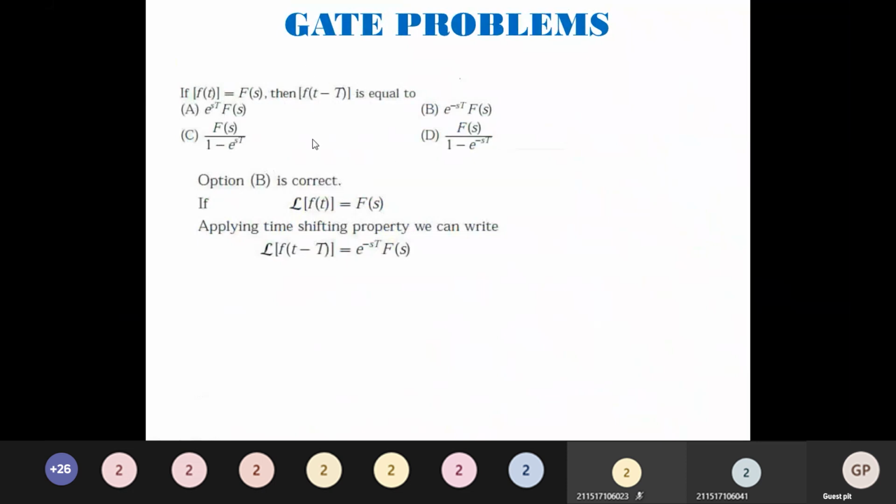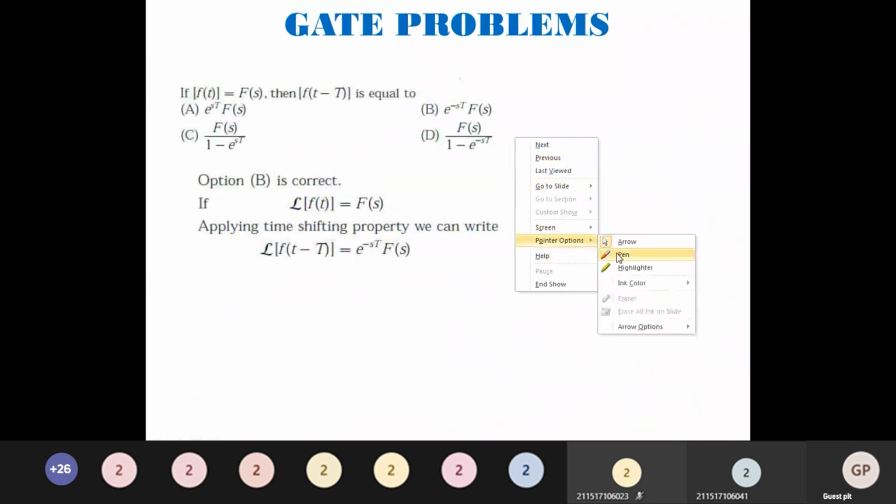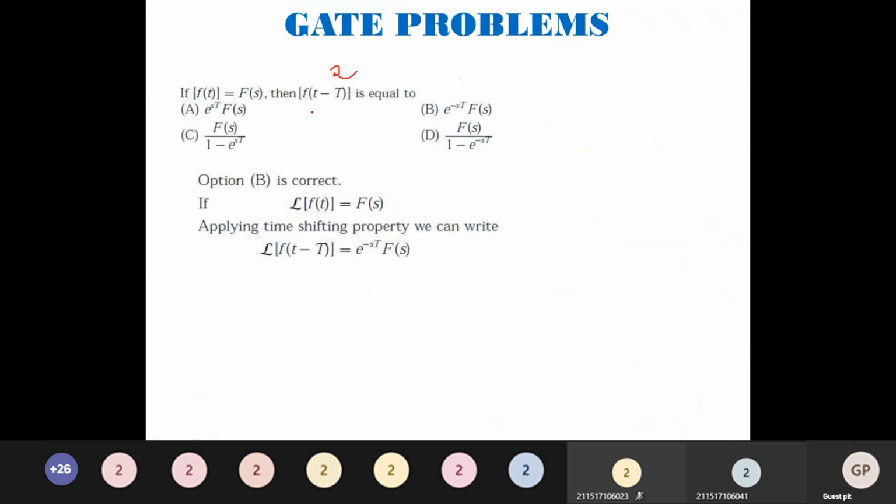So many problems are asked with respect to this. What they used to do was, they will give some values. Now we will take some values here. By looking into the question itself directly, you should be able to say what is Fourier transform of t minus 2. If you know this concept, Fourier transform of t minus capital T is e power minus sT into f of s. If I substitute 2 here, what happens? This is 2.